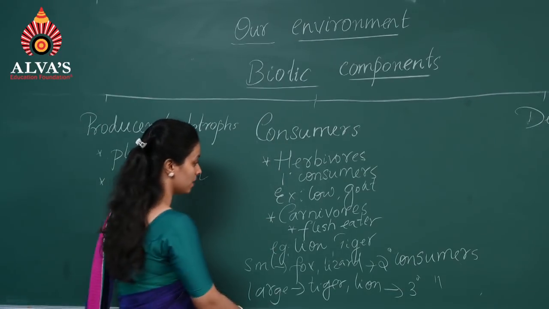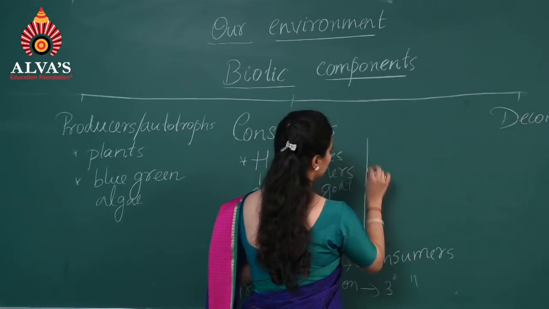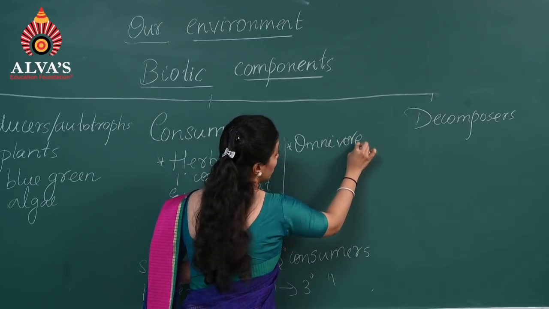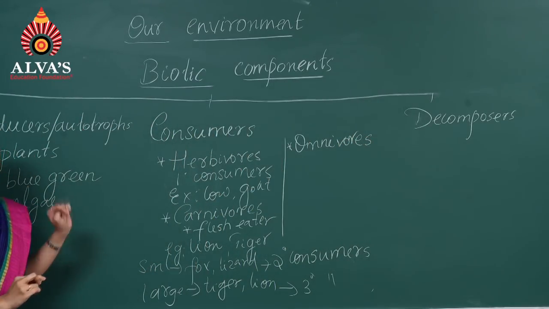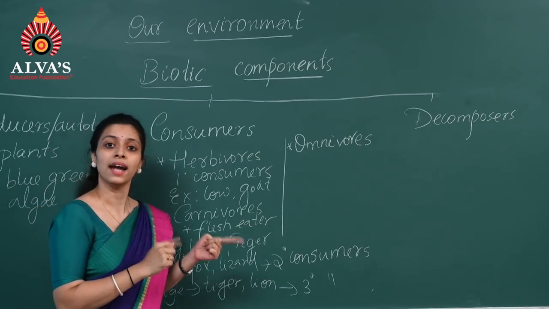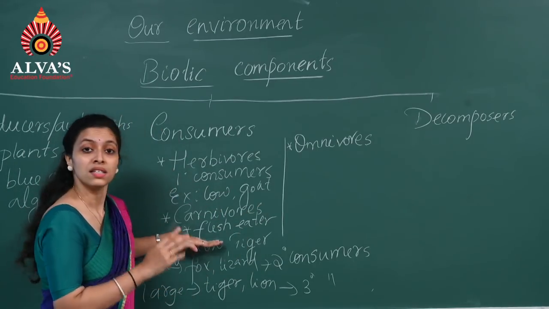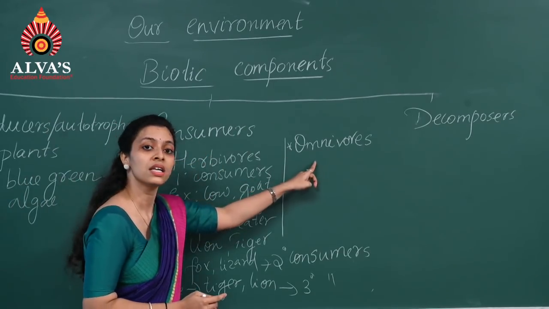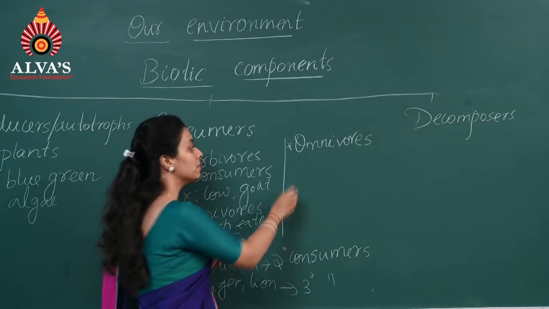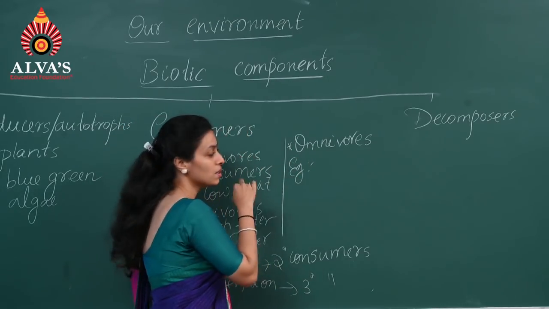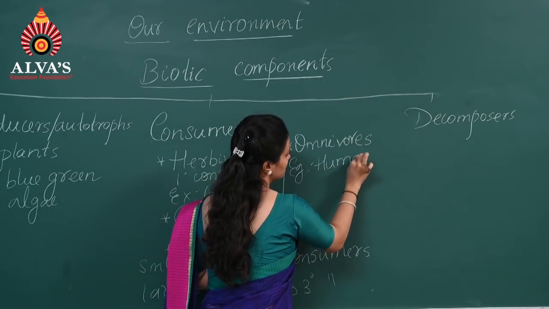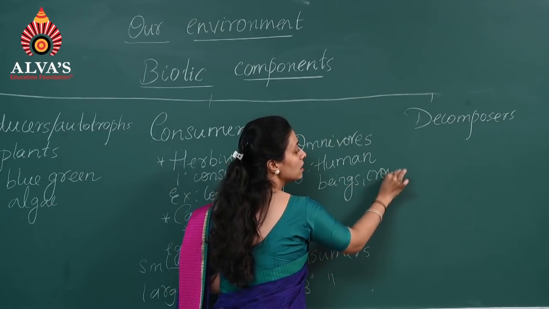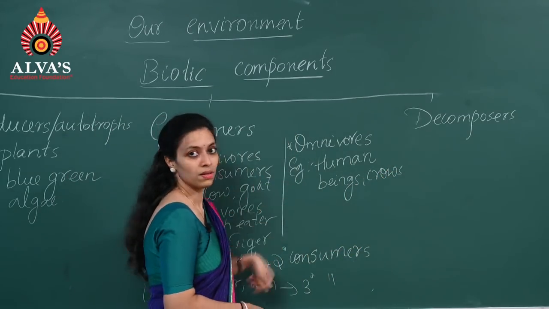Now there is one more type here, that is omnivores. Omnivores feed both on plants and animals. Carnivores are specifically flesh eaters, and herbivores are very specifically plant eaters. But omnivores feed on both plants as well as animals. The best example for this is we human beings. Even crow comes under carnivores.